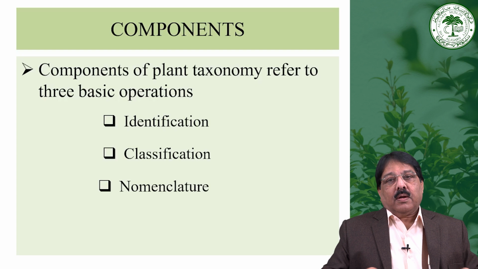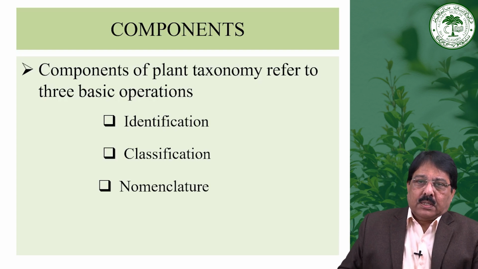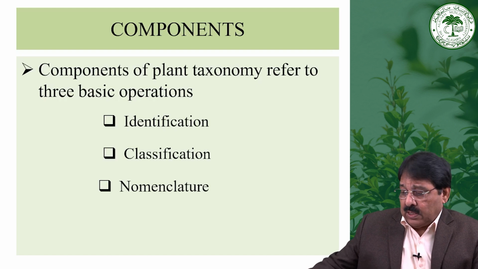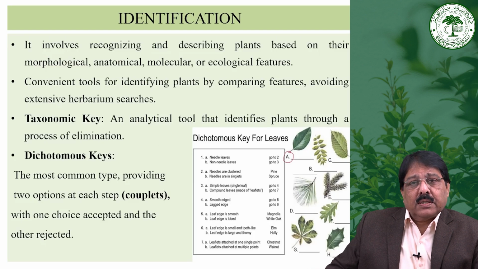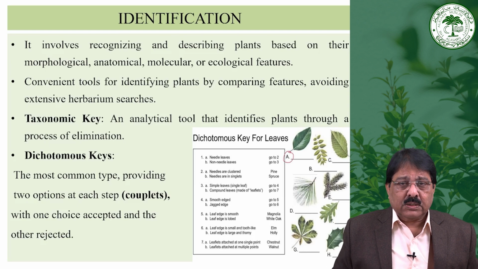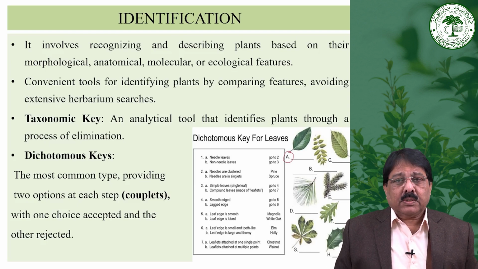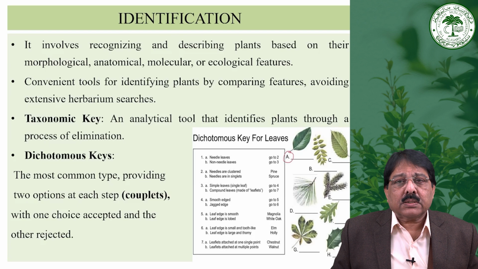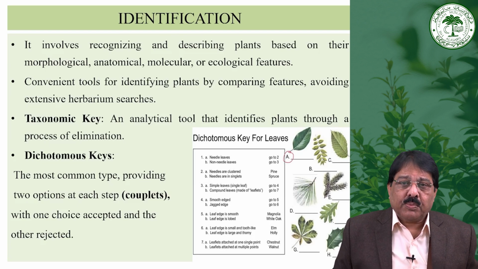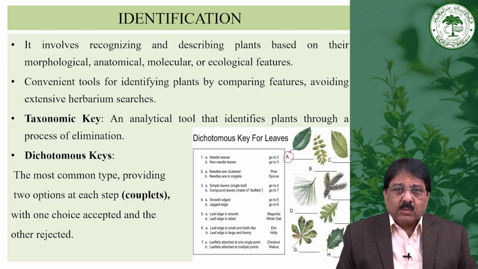So the components of taxonomy are the identification, classification and nomenclature of an organism. Identification: how would you identify the plant? I have already told you when we discussed the Bentham and Hooker system of classification, as well as in my introductory lecture. We also talked about it when discussing the International Code of Nomenclature for algae, fungi and plants.